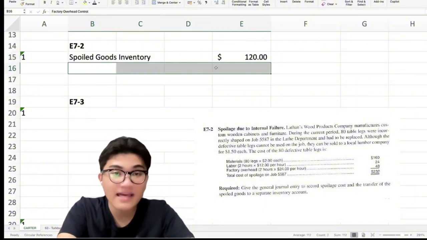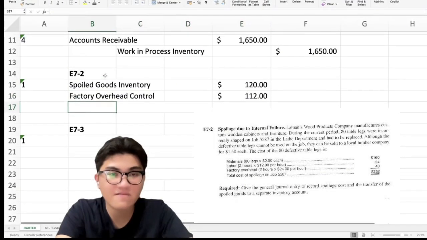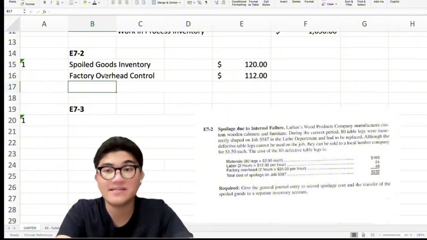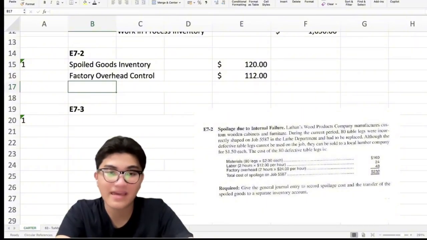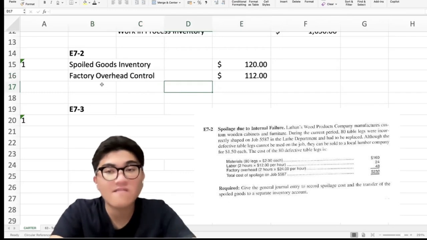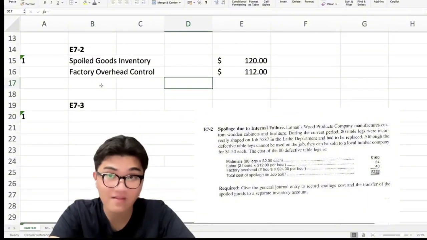Okay? Next we debit the factory overhead control for our loss of 112. So this unrecoverable cost is charged to factory overhead control.